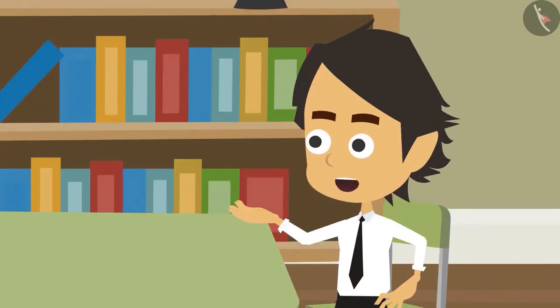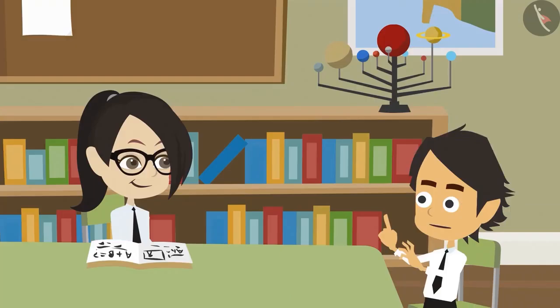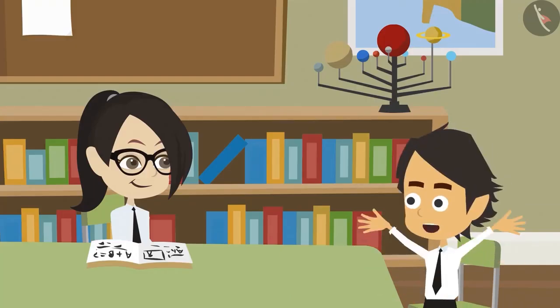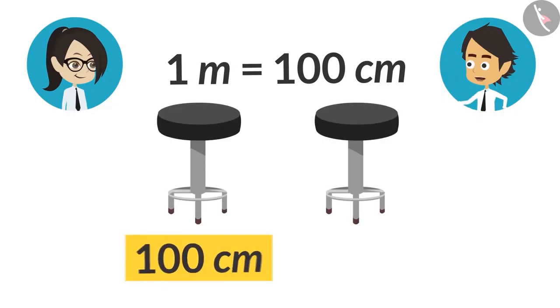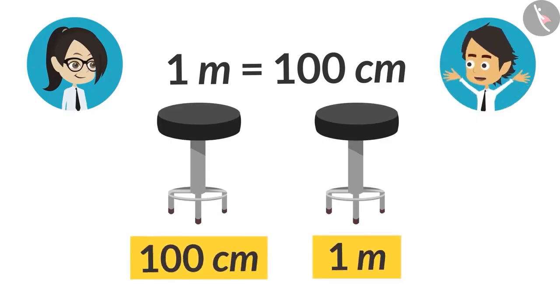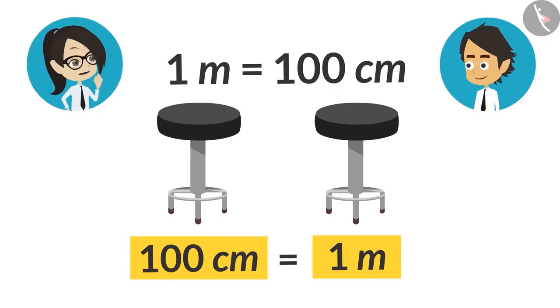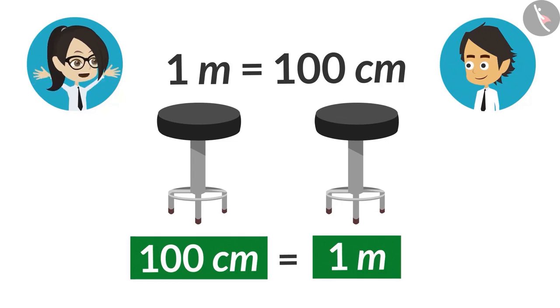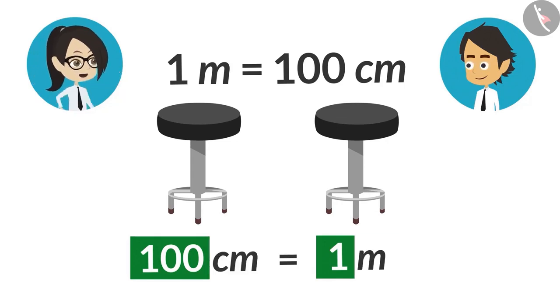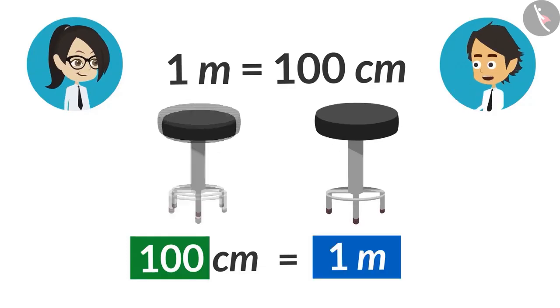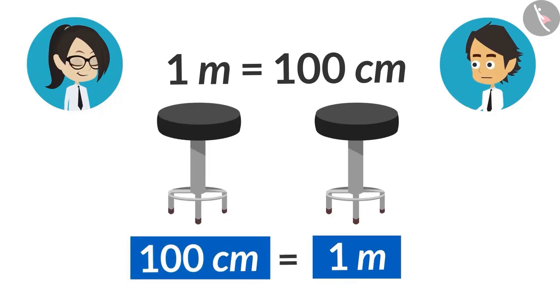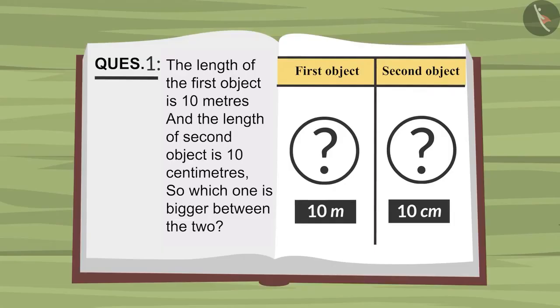Look, centimeter and meter are two different units of measurement to measure length. 1 centimeter is smaller than 1 meter. 1 meter has 100 centimeters in it, which means when an object is 100 centimeters, then it will be equal to 1 meter. Okay, like here, the length of one object is written with different units of measurement. Therefore, there is a difference in their value too. Yes, and look, despite the value being less, the length of this object is equal to the other object. Yes, I understand it now. 10 meters is bigger than 10 centimeters.